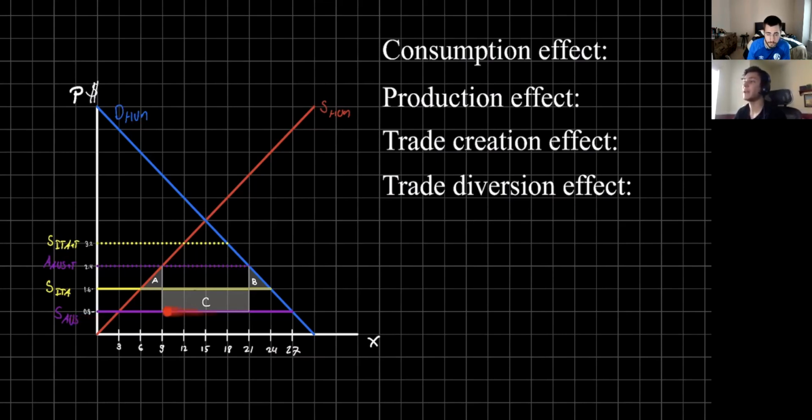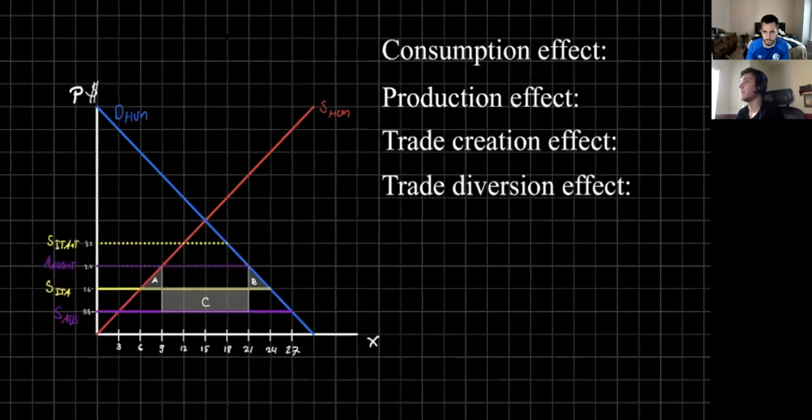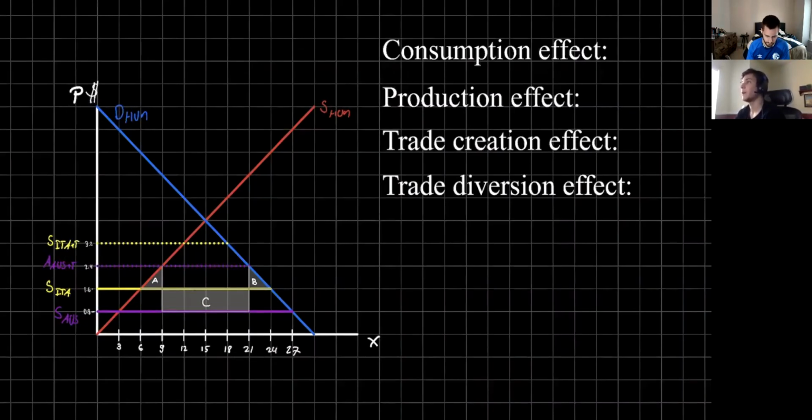But now after they enter this customs union, the tariff gets dropped. So now they can enter this trade with Italy and obtain the bushels at a lower price and at a greater quantity.